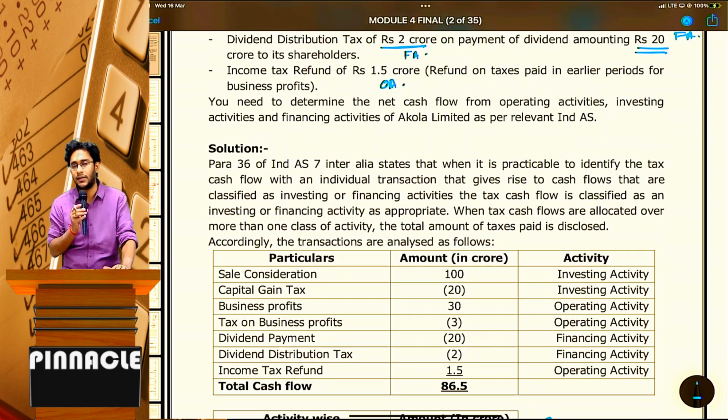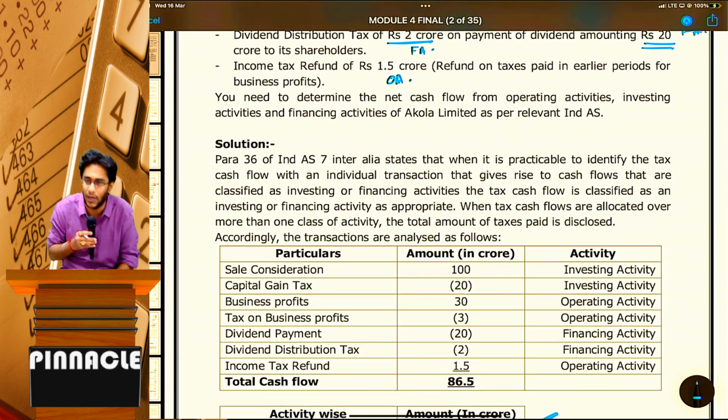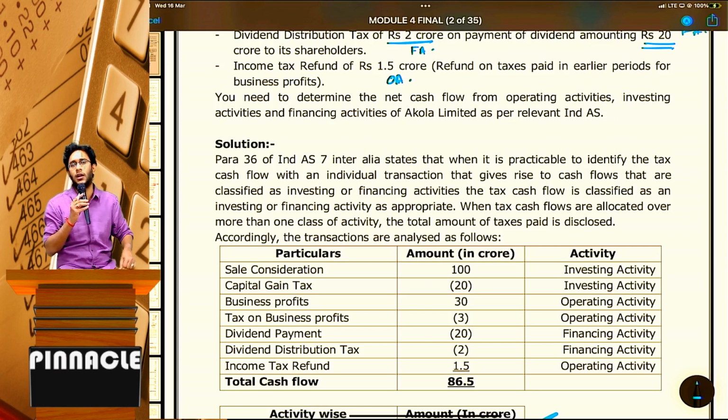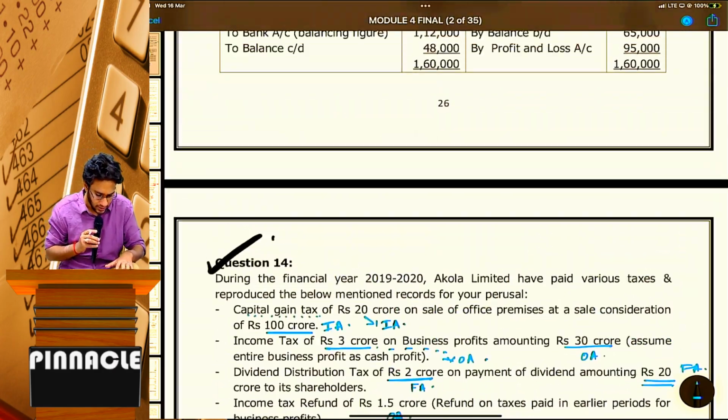See, like this, taxes under different heads you will group if you are able to link the tax to the related item. If you are unable to link, you can group this under operating activities. The standard has permitted that. So this is one question.